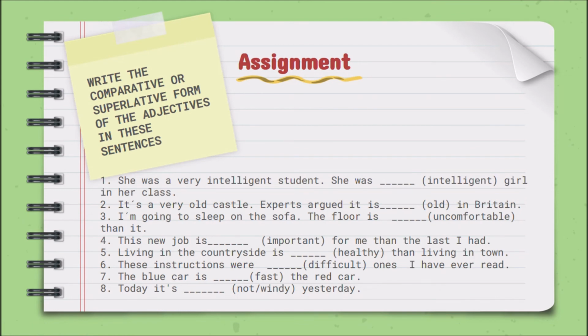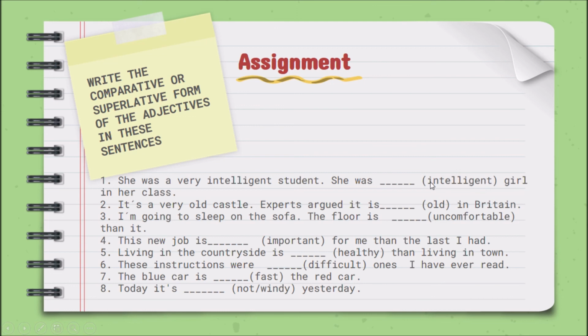And here I have an assignment, a little activity for you to practice. We are going to do this, the first one to get together. We are going to read first. She was a very intelligent student, ¿cierto? Ella era una estudiante muy inteligente. She was intelligent girl in her class. First thing, how many syllables does this adjective have? Intelligent. 4 syllables.